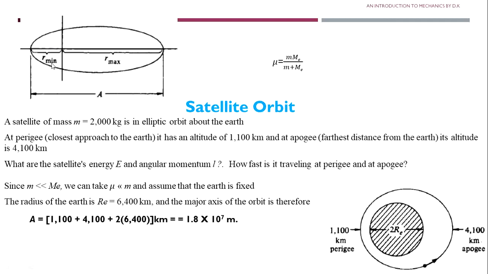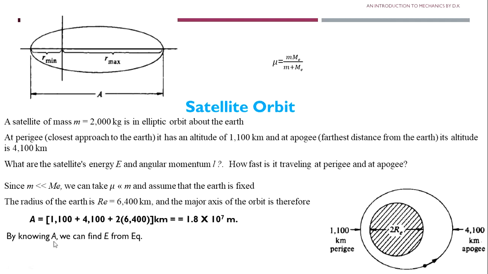So there is an R minimum and R maximum, which will have a distance of perigee plus apogee plus 2 times the radius of the Earth. That means from this point to this point, that is 1100, plus from this point, 4100 kilometer, plus 2 times the radius of the Earth. So capital A is equal to 1.8 into 10 to the power 7 meter.